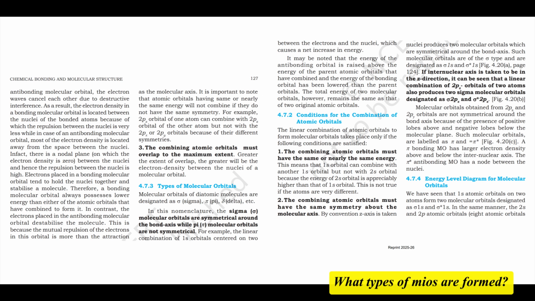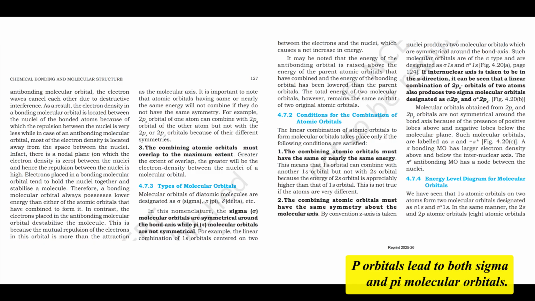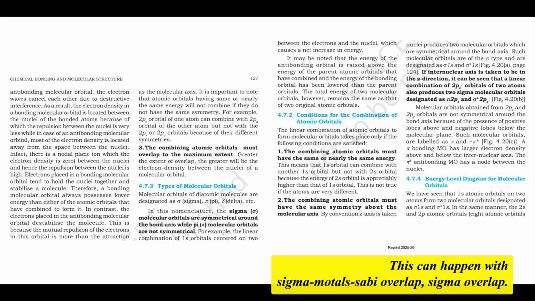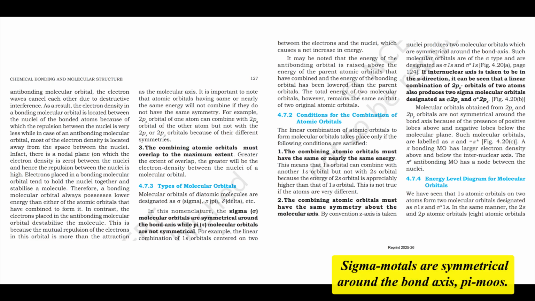What types of MOs are formed? We saw sigma from s orbitals. What about p orbitals? P orbitals lead to both sigma and pi molecular orbitals. Sigma MOs are formed from the head-on overlap of orbitals along the internuclear axis, the z-axis by convention. This is sigma overlap. Sigma MOs are symmetrical around the bond axis.